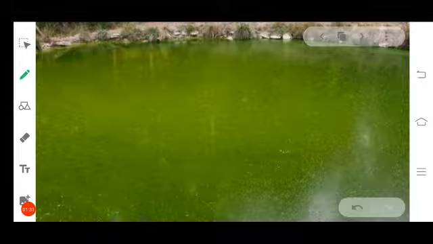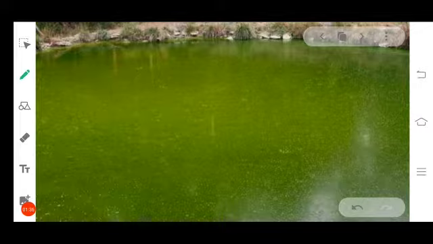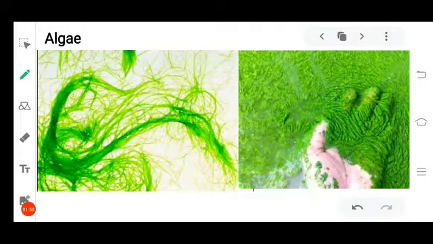Now, do you have any idea that other than plants, can any organisms make the food on their own? Yes, look at the pond. Why is this green in color? Do you know the reason? Here it is. It is algae. The algae are a simple non-flowering and typically aquatic plants of a large group that includes the seaweeds and many single-celled forms. Algae contain chlorophyll but lack true stems, roots, leaves, and they can make their own food.